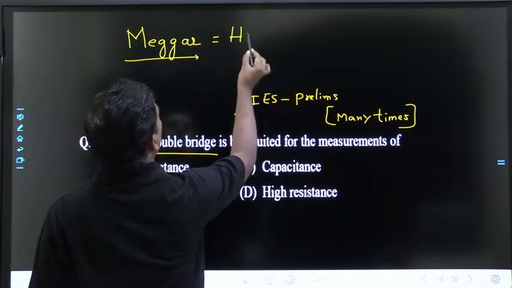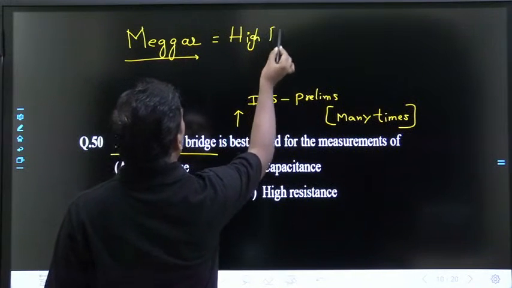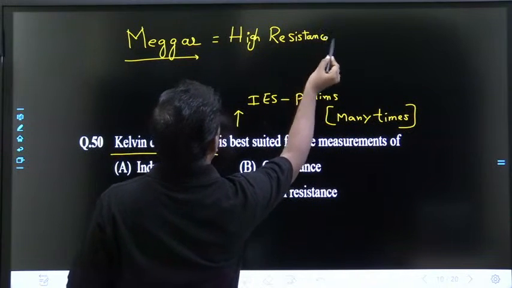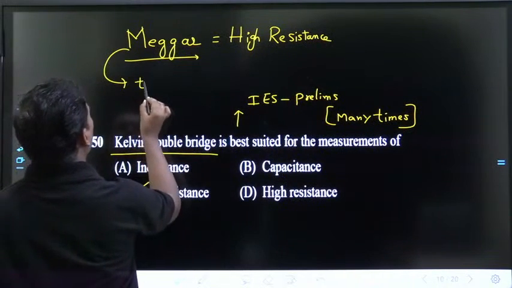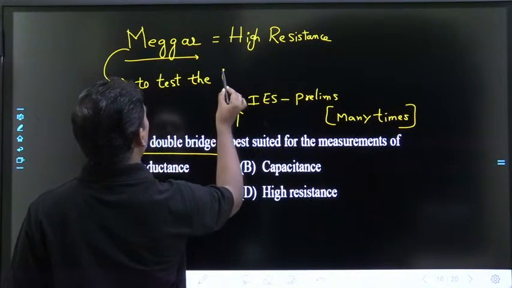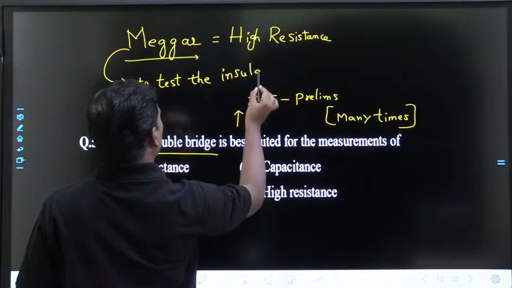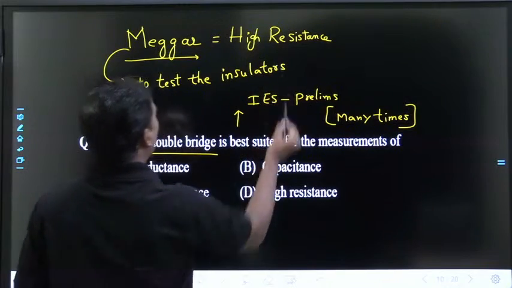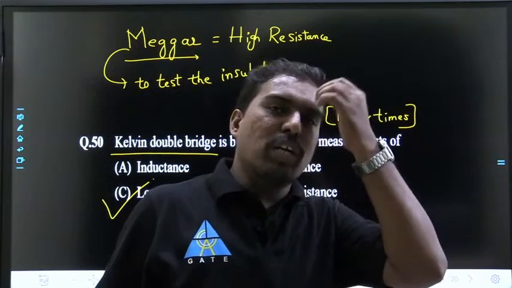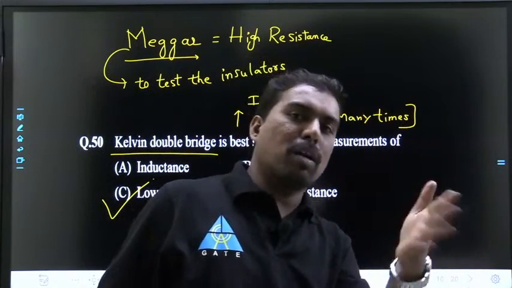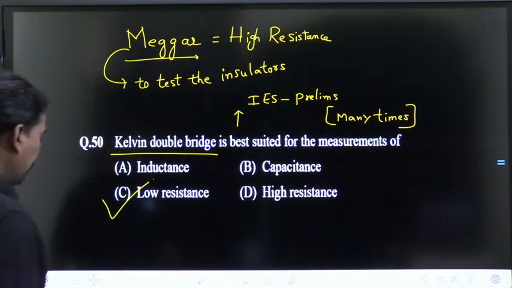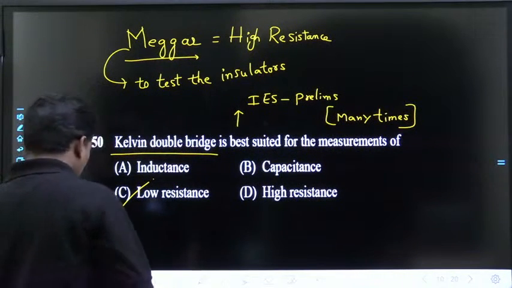Please remember all these things. Megger is for high resistance. Okay na? Megger is used to test the insulators. These are important objective bits, important objective questions. If you are writing an electricity board paper, this question comes again and again. Important objective questions. Okay na? Chalo.